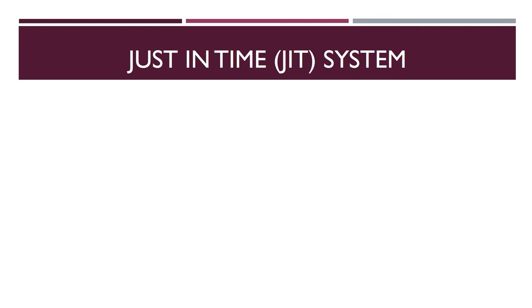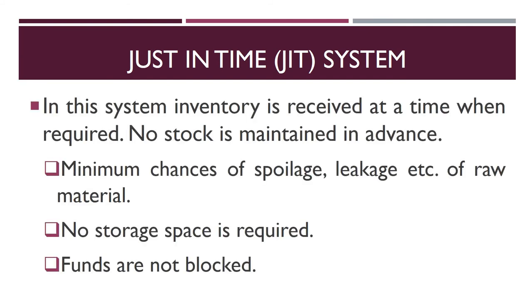Next is just-in-time system. Now just-in-time inventory system means that the raw material, work in progress or finished goods are received at a time when required. No stock is maintained in advance, and if raw material is required for production, the raw material is purchased whenever the need of production is there, and finished goods are completed whenever they are to be delivered to the customers.